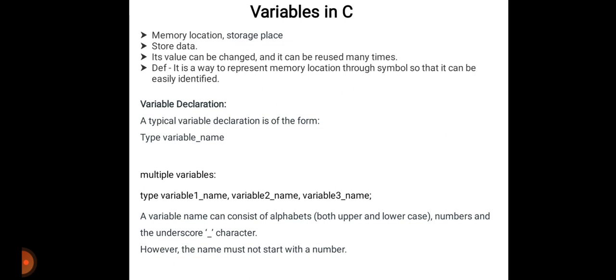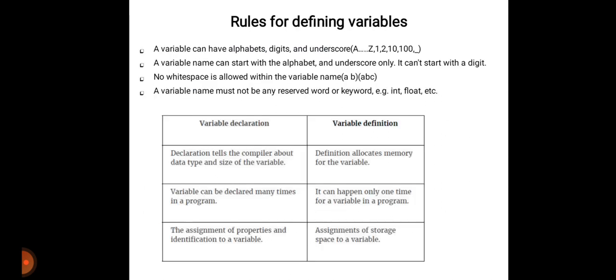Then what about multiple variables? It is the same as for one variable name: type, variable 1 underscore name, comma, variable 2 underscore name, comma, variable 3 underscore name, like that. A variable name can consist of alphabets, uppercase or lowercase, numbers and the underscore character. However, the name must not start with a number. This is the condition. Then we will see the difference between variable declaration and variable definition.